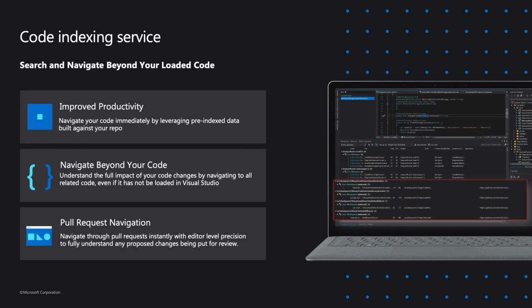We've also introduced some changes on the code indexing service. The idea here is to drive productivity in the developer's inner loop. This is going to allow you to refactor, navigate, and search code more performantly. Code search also allows us to now search code even if we don't have the source code pulled down to our local machine. We can go ahead and look at references and definitions for C# objects, whether we have the code or whether it's up in GitHub or whether it's over in Azure Repos.